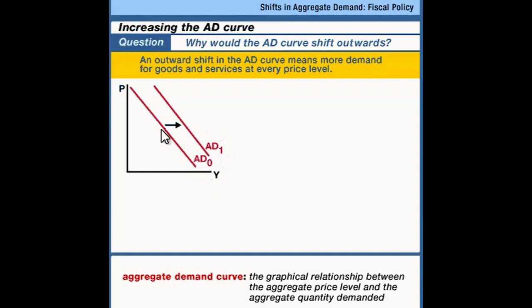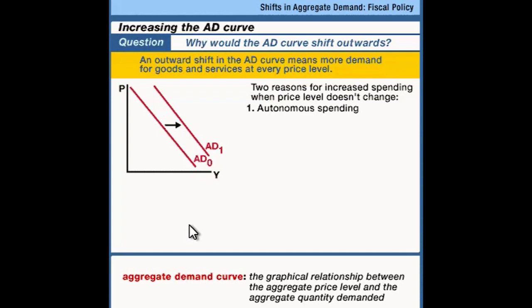So here's the question you need to answer. What would cause people to spend more money if the price level didn't change? We know that rising price levels have the effect of shrinking total spending, but what would cause people to spend more at any given price level? The first answer is an increase in autonomous spending. Autonomous means stuff that's by itself, unto itself, not caused by something else. If consumers decided they just wanted to spend more money for the heck of it, they were feeling rich or confident about the future of the economy, then an increase in consumer spending at every price level would shift this curve outwards. More GDP because factories have to produce more to keep up with increased consumer demand.